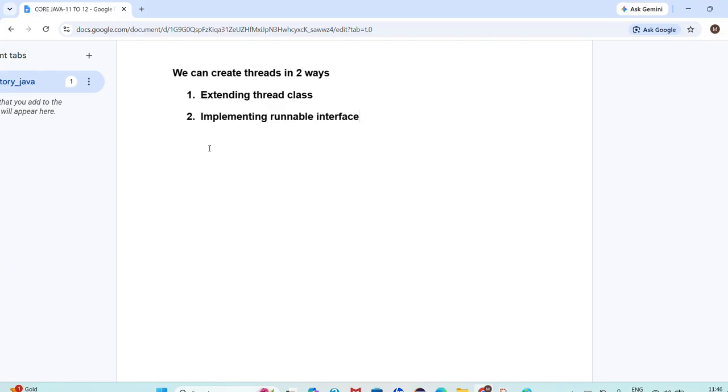We can create a thread in two ways, sir. Extending the Thread class and implementing the Runnable interface. Okay, now you guys are able to understand, sir. From the interview point of view, they can ask how many ways we can create a thread. Two ways we can create a thread: extending the Thread class and implementing the Runnable interface. Which way is best? That we'll discuss tomorrow. Okay, now done.